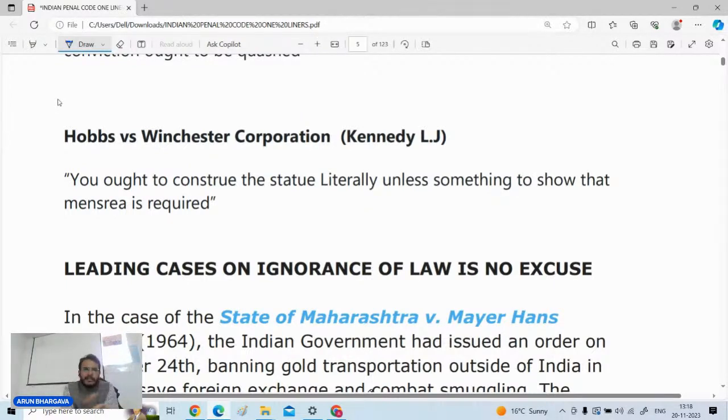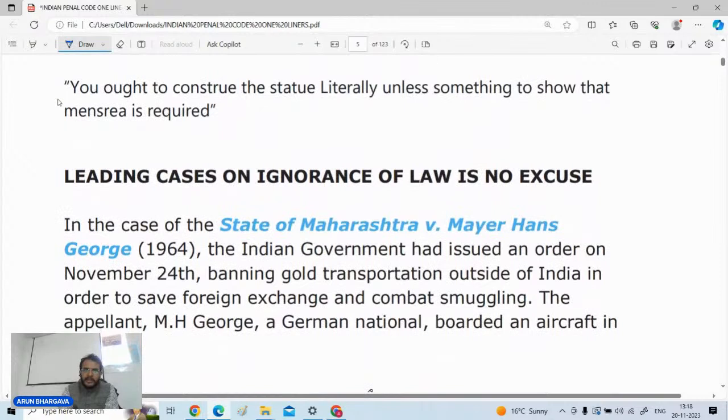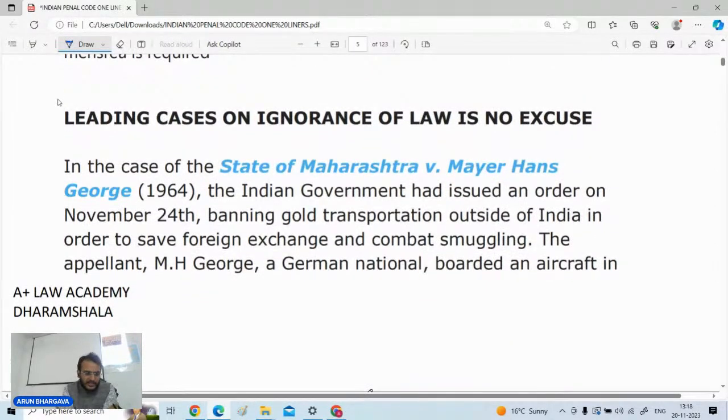Then another important thing which usually comes is that ignorance of law is no excuse. The main important case on this point is State of Maharashtra versus Mayer Hans George. It is MH George, by whichever name you call it, this particular judgment is the leading case on ignorance of law is no excuse.